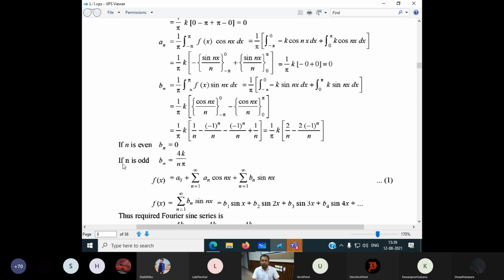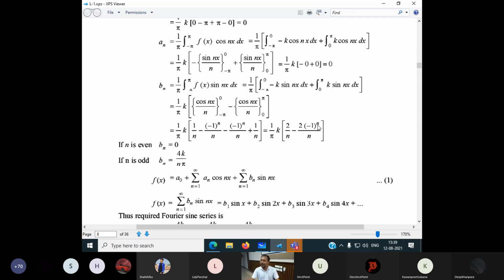What about if n is an odd number? Suppose n is equal to 1. What happens? 2 into minus 1, it means it becomes 2 by n plus 2 by n. So I can get here 4 by n.